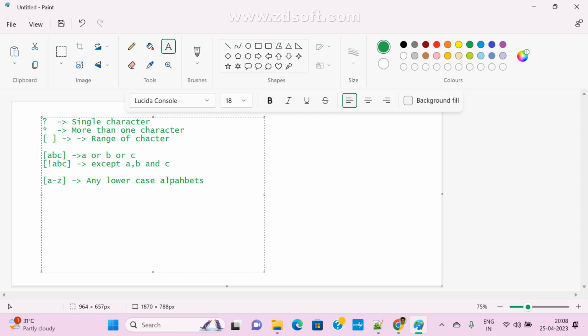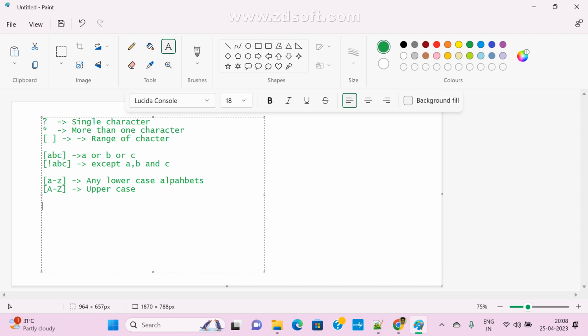Suppose you want only uppercase, so in that case capital A to Z. Which characters will it allow? Only uppercase. It is case sensitive, uppercase or lowercase. What if I want both?